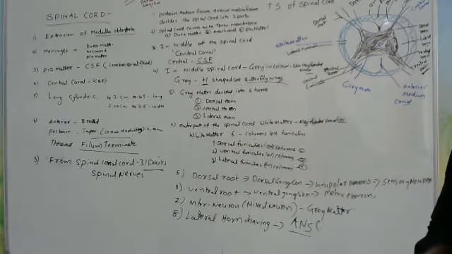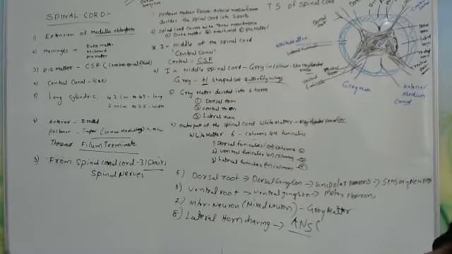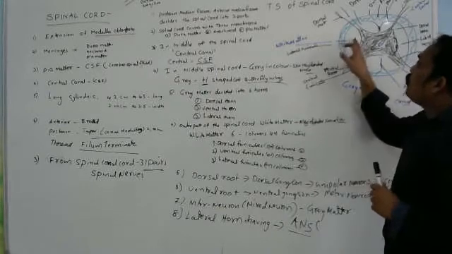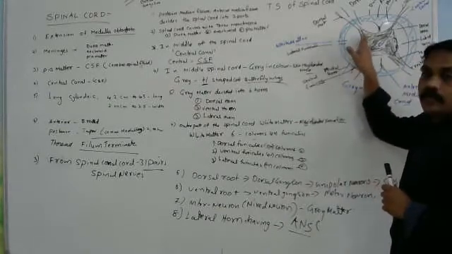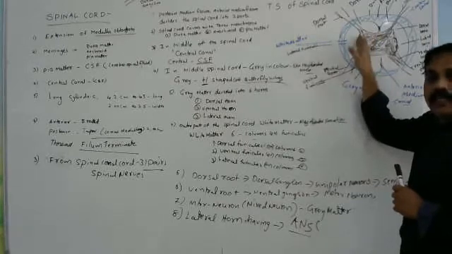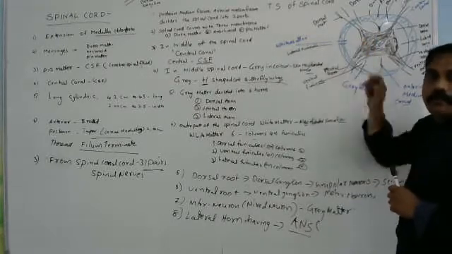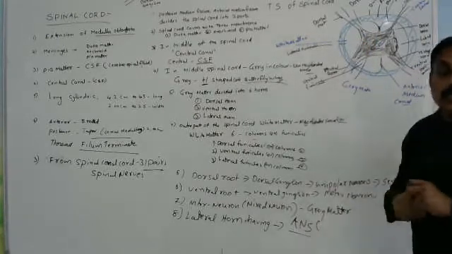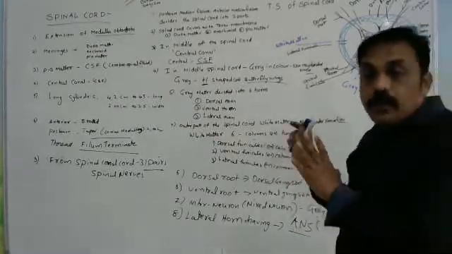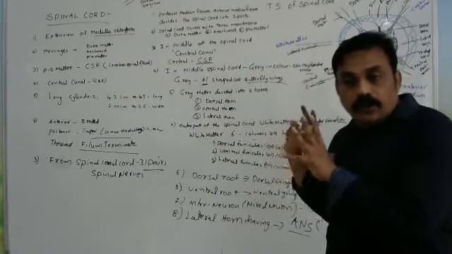So on this side, the white matter is a bundle of myelinated sheaths. Try to remember, this is the structure of the spinal cord. Okay, this information you have to take down in your notes.